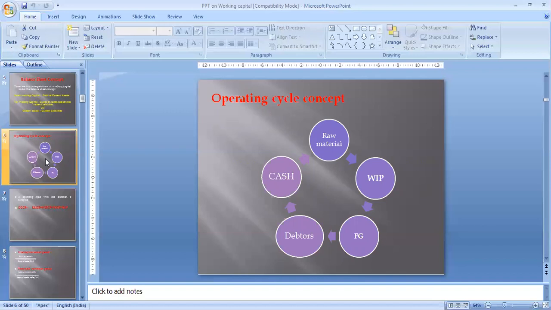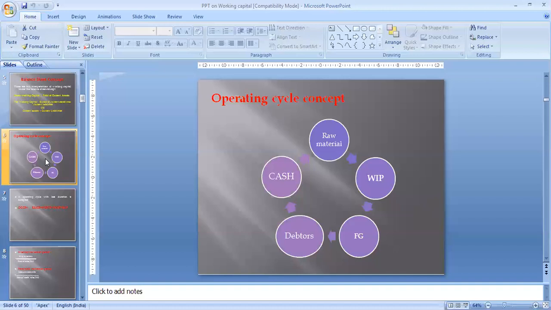Then raw material is put into the production process and converted into WIP, work in progress. Work in progress means half the work is done and half is remaining. Okay, you have converted the raw material. In the next step, raw material is converted into WIP. Now after WIP, in the next step your product will be converted into finished goods. Finished goods means those goods which are ready for sale, which are in full proper condition. There is no need for any work or processing. These goods are ready. So work in progress is converted into finished goods at the third stage.